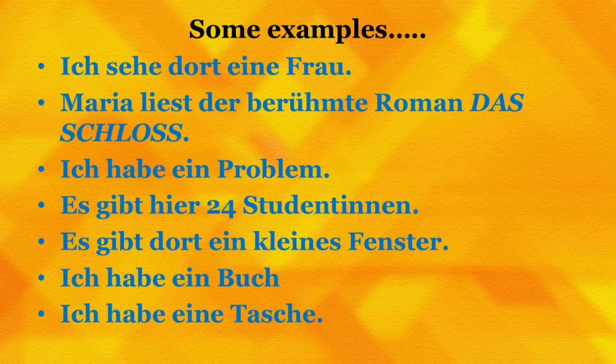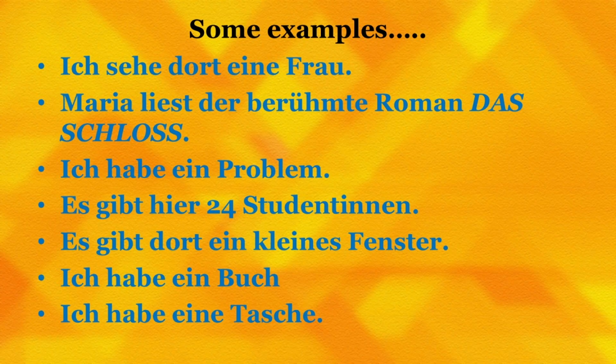There is a small window there. The indefinite article being used here is ein and it is attached to the noun, das Fenster. Therefore, es gibt dort ein kleines Fenster. There is a small window there.